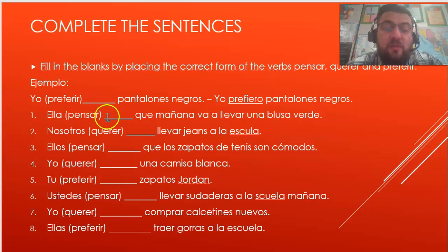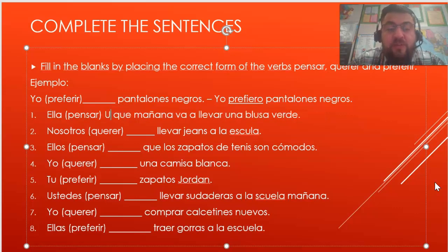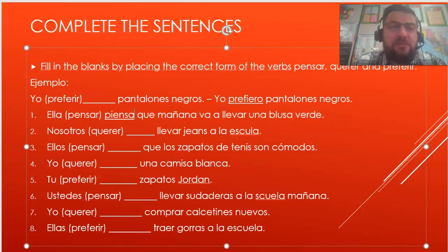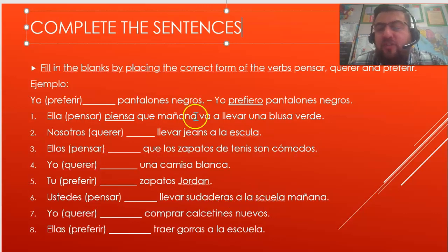So, let's do this one together real quick. Ella pensar que mañana va a llevar una blusa verde. So, we could say, ella piensa que mañana va a llevar una blusa verde. Right? Pretty simple, right? Alright, so do the rest on your own, on your notes. Please make sure to take the time to do it right. Also, translate what this says. Figure out what it says. By now, you should be able to read this with very little difficulty.